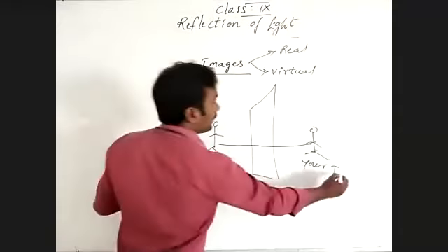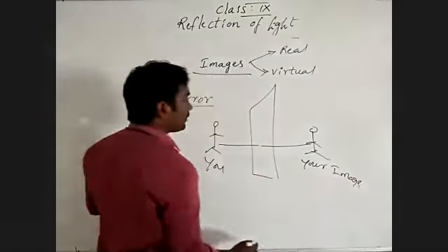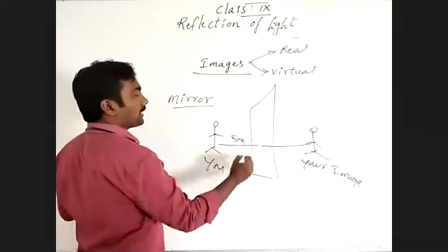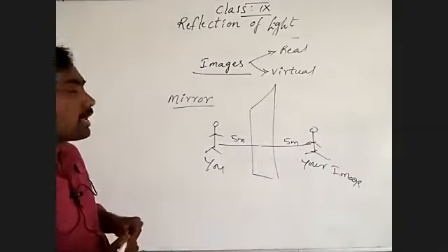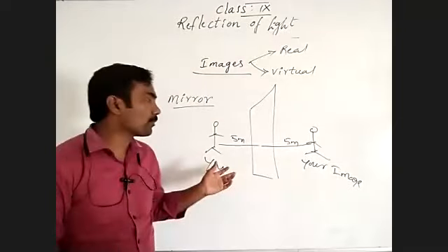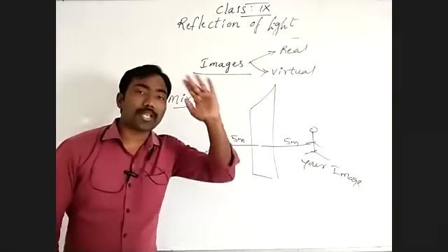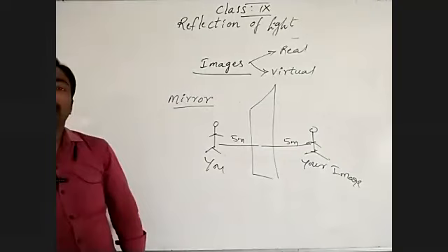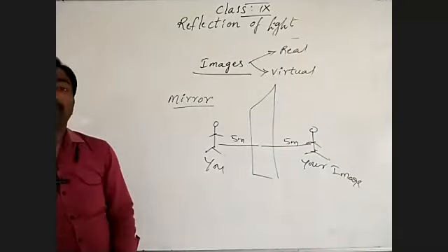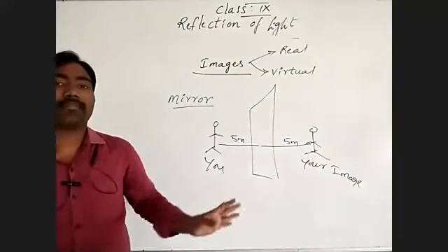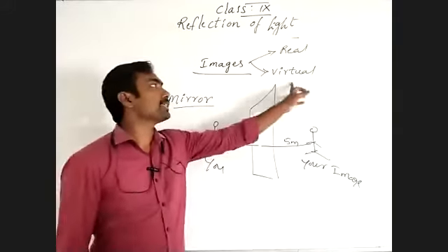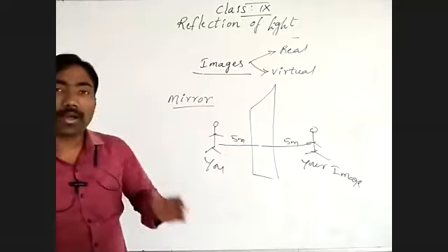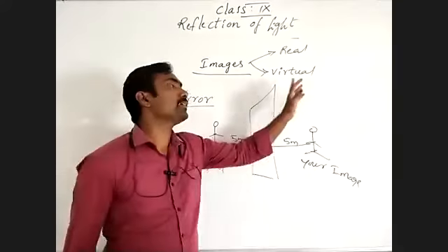If it is a 5-meter distance, the image distance is also 5 meters. What do we observe? Your image is not formed on the mirror. It forms inside the mirror. It does not form on a screen. But the image is what?